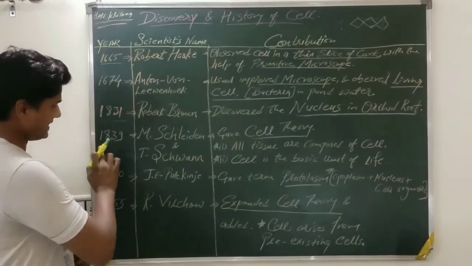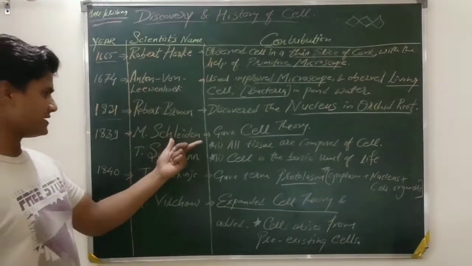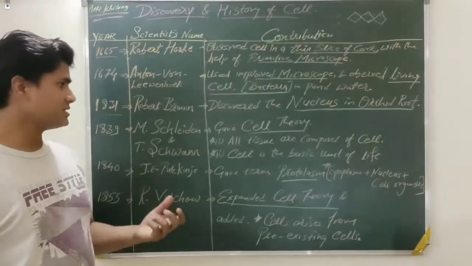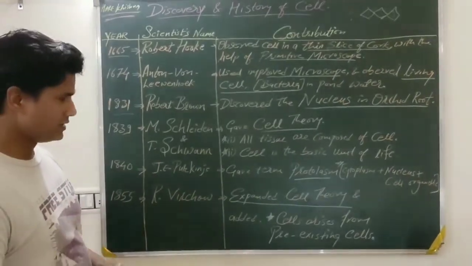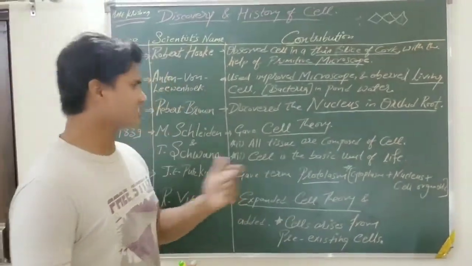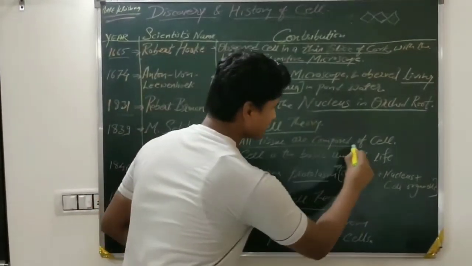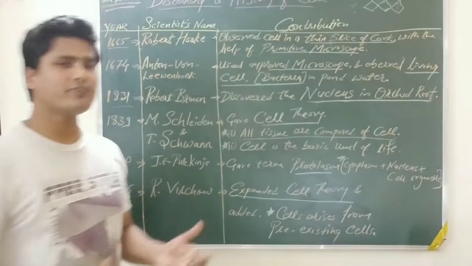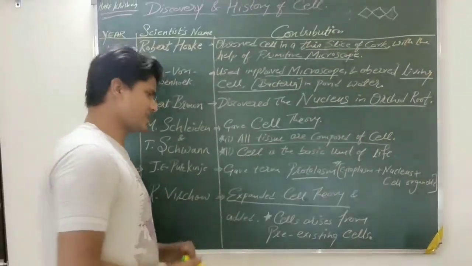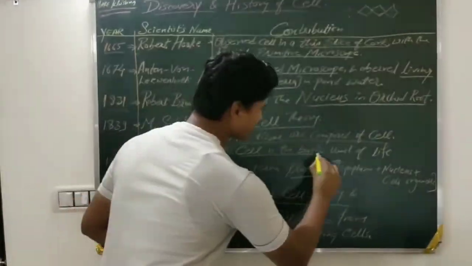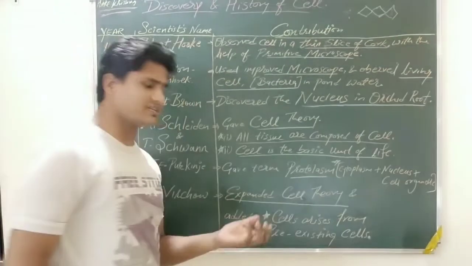After that, in 1839, Schleiden and Schwann, two biologists, gave their cell theory. They gave two points in their theory: first, all living tissues are composed of cells, or we can say all living organisms are made up of cells. Second, the cell is the basic unit of life, which we have discussed in our definition.